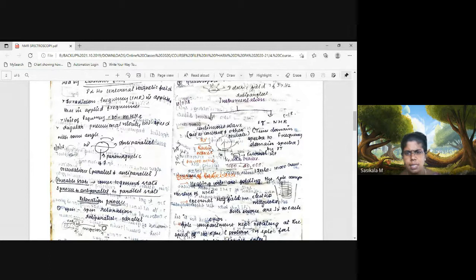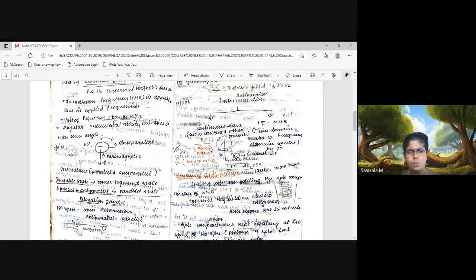Now let's see the instrumentation. To analyze this particular nucleus we require a sample cell. Then we need to rotate the sample cell so that all the protons feel the external magnetic field given and the applied frequency, and all the protons can resonate with the frequency. For that, the sample compartment is kept rotating. Okay, and we require a source for the applied frequency and a source for giving the external magnetic field. Then the detector. These are all the main components of instrumentation.